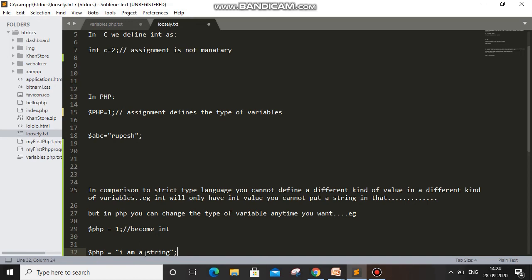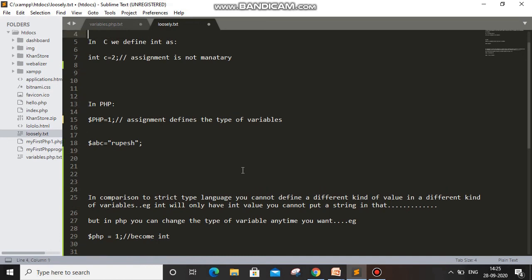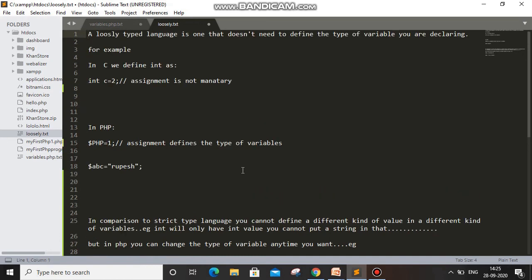So that's it for today, guys. I hope you have really learned something new about loosely typed languages. This is a very frequently asked interview question. So those who don't know, they can take a screenshot of all these things that are written, so that they can give a proper definition once any company interview asks the question.